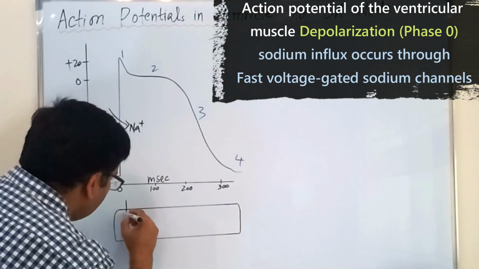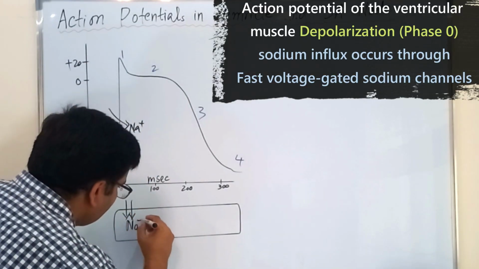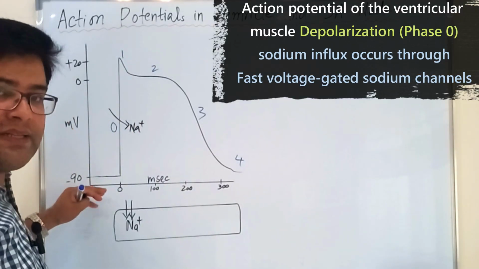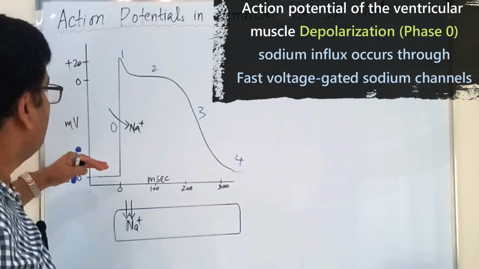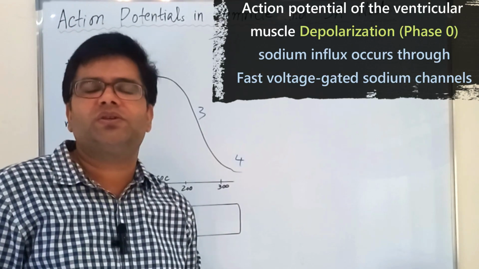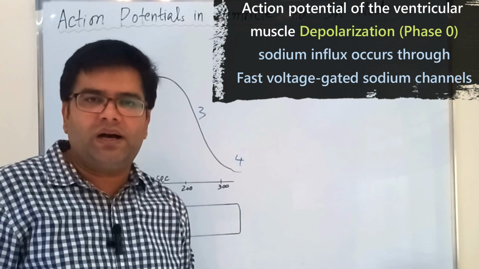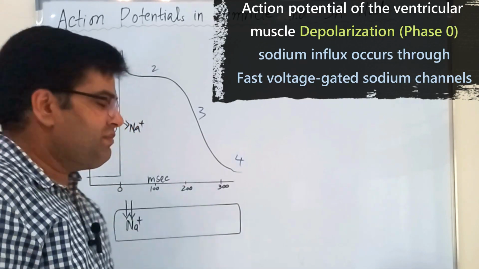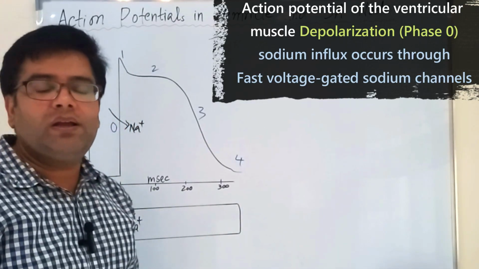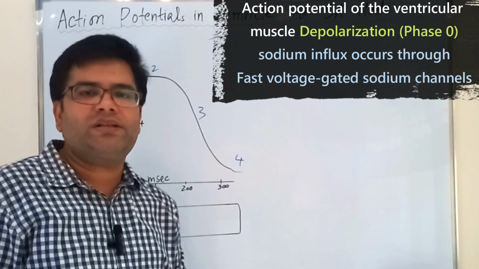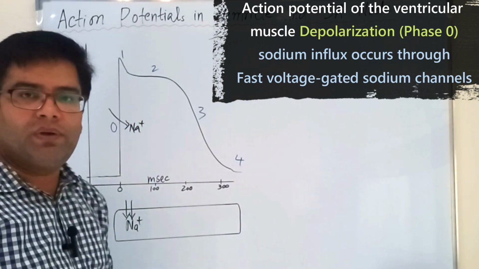When positive sodium ions enter the ventricular muscle, this raises the membrane potential from a negative value towards less negative and then towards a positive value. So during phase 0, which is the depolarization phase or upswing of the action potential, the membrane potential goes up to plus 20 millivolts. On the y-axis we can see the membrane potential is expressed in units of millivolts.